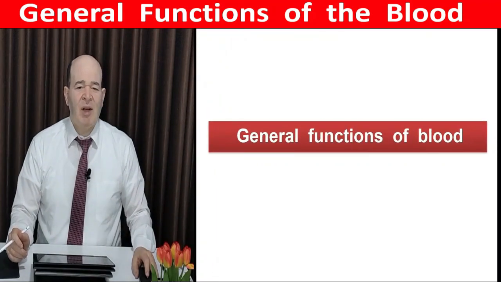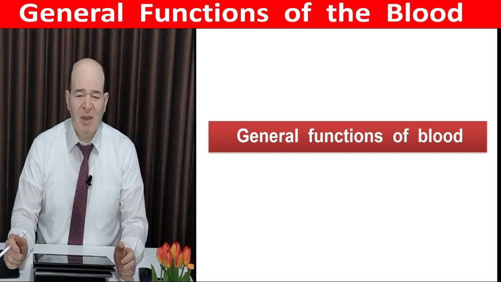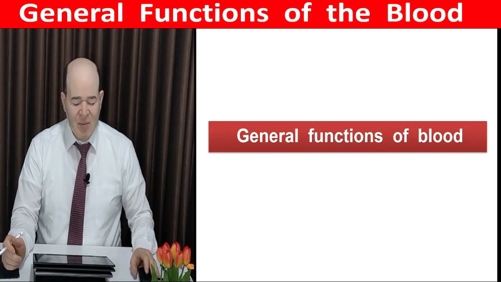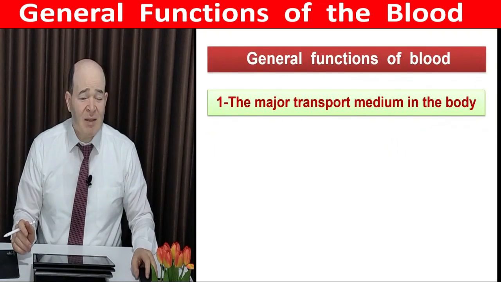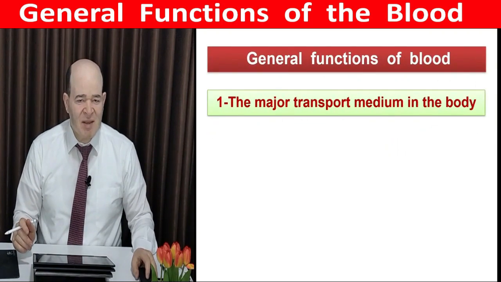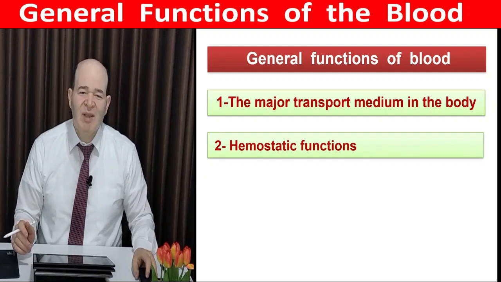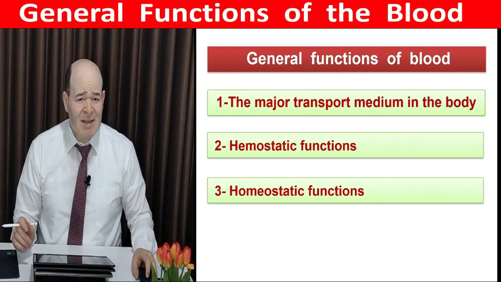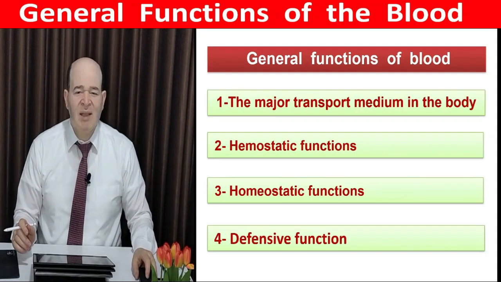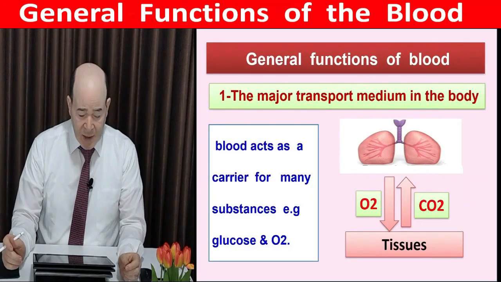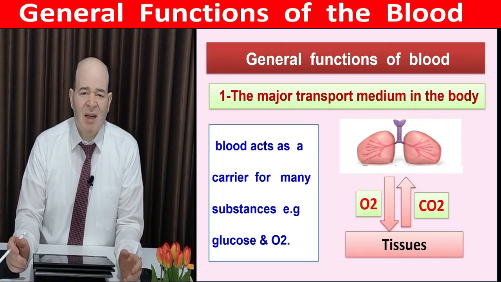What about the general function of blood? Speaking about the function of blood needs too many lectures. However, we can summarize it in 4 main topics. First, blood is a major transport medium inside our body. Second, blood is important for hemostasis. Third, blood has an important homeostatic function inside our body. Fourth, it has a defensive function. Regarding the details, blood is a major transport medium inside our body.